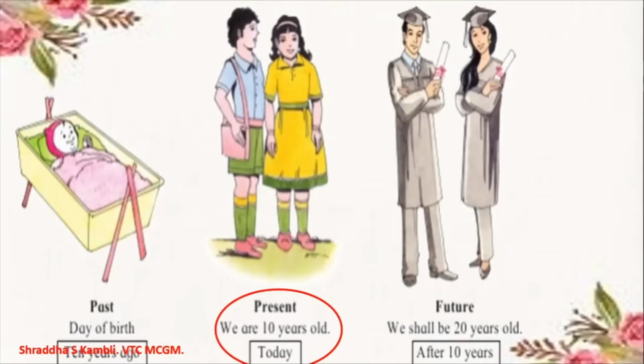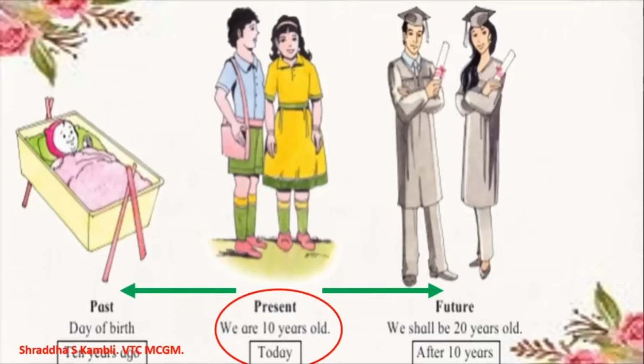You are all 10 years old. You are all in the 5th standard. But look at the past, that is yesterday, or the time before today, or when you were born. All these things are in the past. Look at this. 10 years from now, you will all be 20 years old.